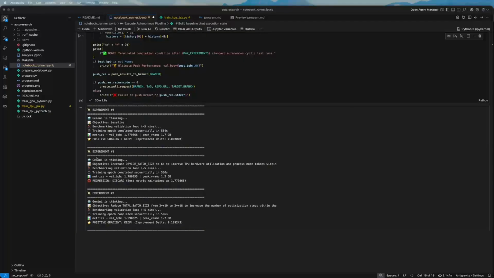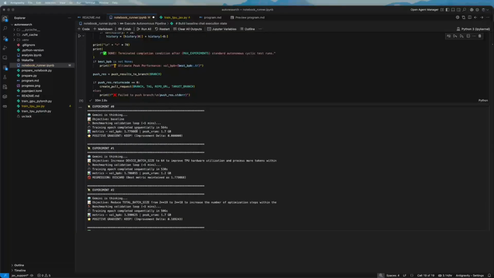As you can see, after thinking a little bit, the model decided that it would try to change the device batch size. And it gives a little bit of reasoning of why it did, just to improve the utilization of the TPU hardware. It ran a little bit, and then it printed the metrics. So compared to the previous one, it was a regression. So it basically discarded this change here to the training file.